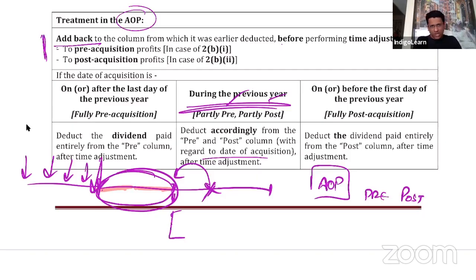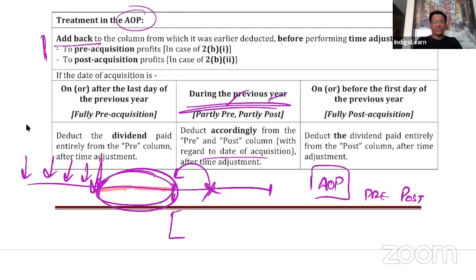So whether it is pre-acquisition or post-acquisition, whatever the case may be, you add back to the specific column. After you add back, you carry out the time adjustment. Time adjustment basically is splitting the profit into pre and post. After that, now you need to deduct the actual dividend.